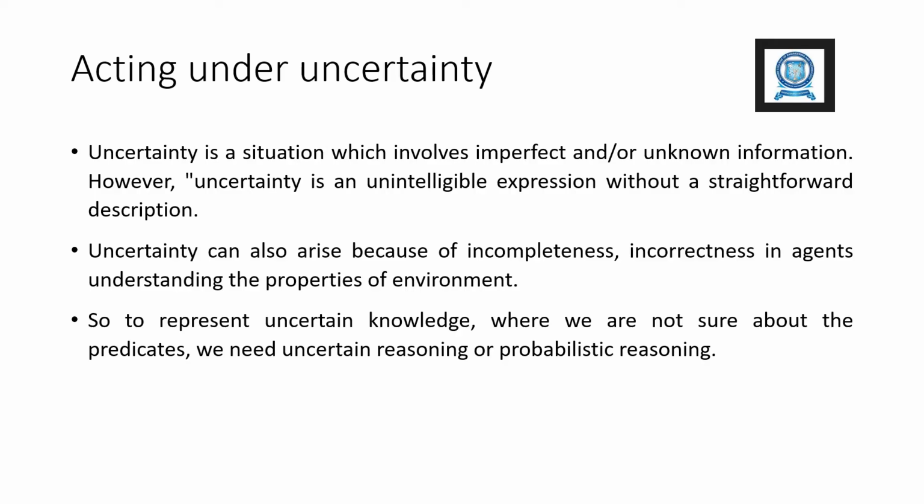First, we must know what uncertainty is. It is a situation which involves imperfect or unknown information. However, uncertainty is an unintelligible expression without a straightforward description. Uncertainty can also arise because of incompleteness and incorrectness in the agent's understanding of the properties of the environment. So, to represent uncertain knowledge where we are not sure about the predicates, we need uncertain reasoning or probabilistic reasoning.